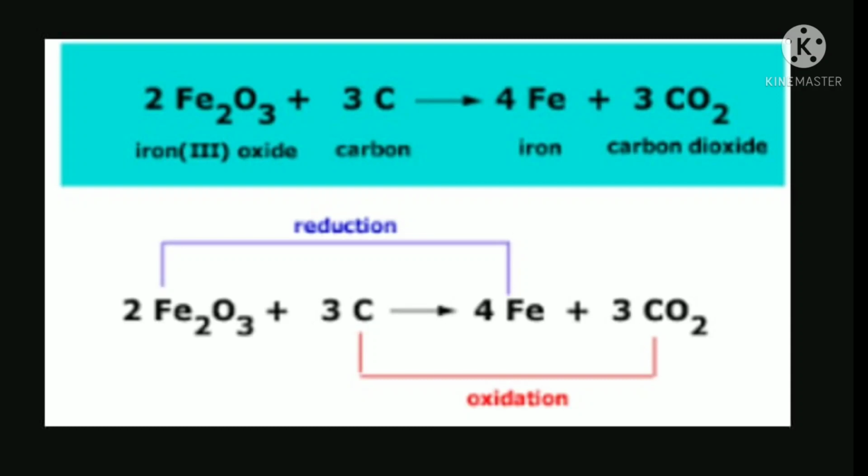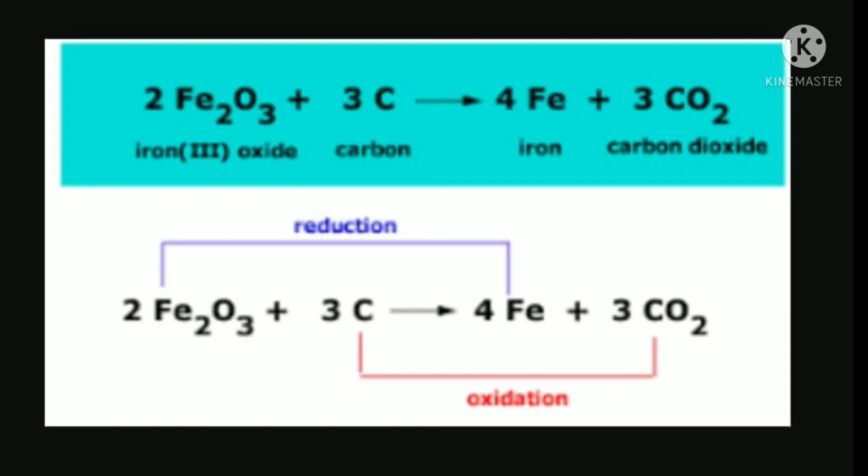So for the extraction of all metals, the smelting process will be done by several methods. So what are reducing agents? Means which can remove oxygen. Here carbon monoxide acts as a reducing agent which reduces iron oxide into iron. Have you understood? So that process is called as what? Smelting.